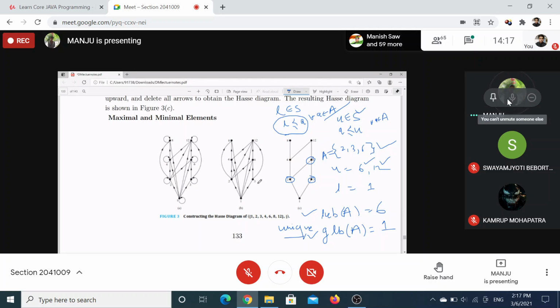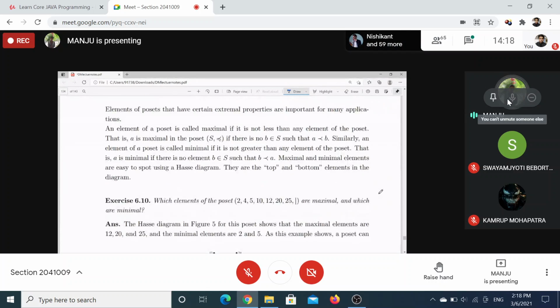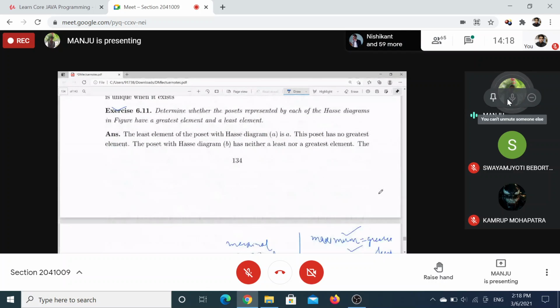Clear? There may be many upper bounds and many lower bounds, but the least upper bound and the greatest lower bound will be unique. Understood? Yes, ma'am. So now we can go back.